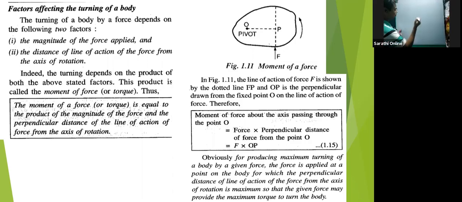So that's what we had discussed. Any body is there, this is the line of axis, and this is the point where force is being applied.